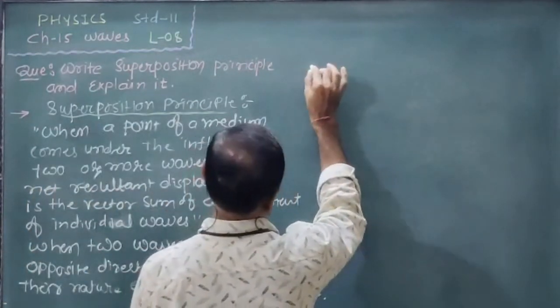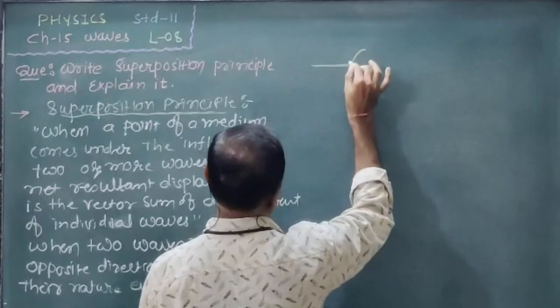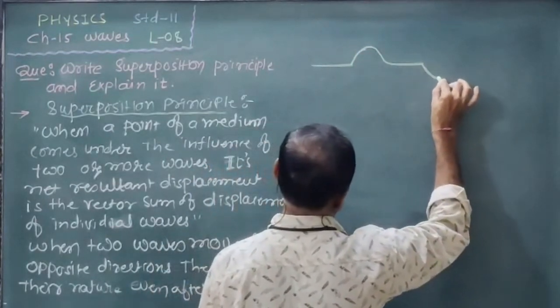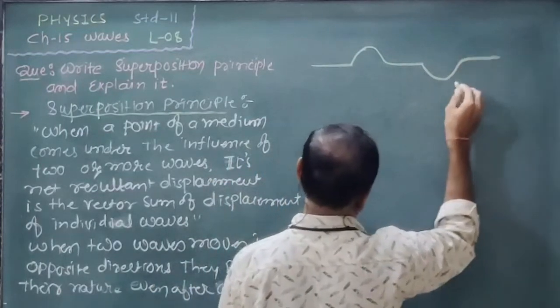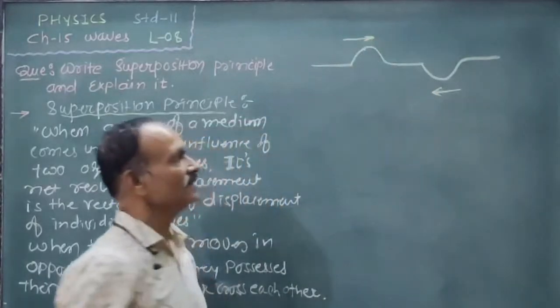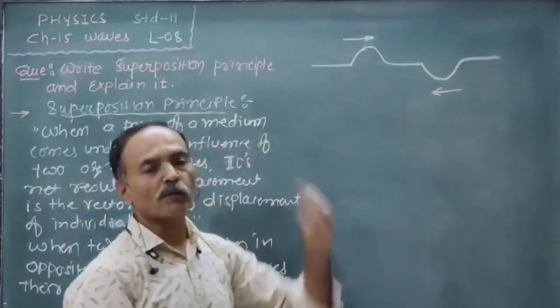Suppose that is the string. One wave is moving in this direction and another wave is moving in the same string in the opposite direction.